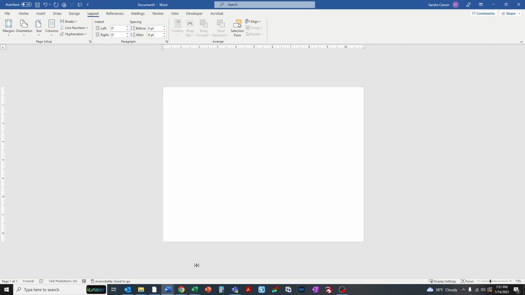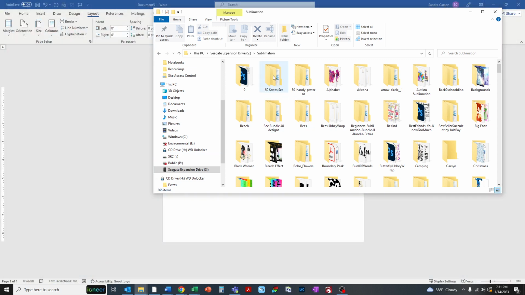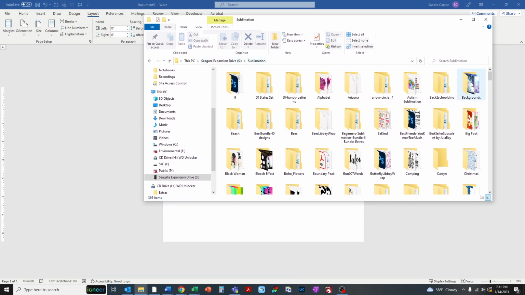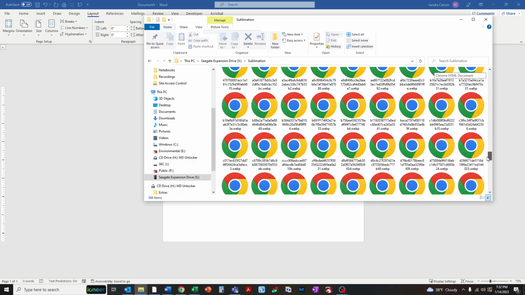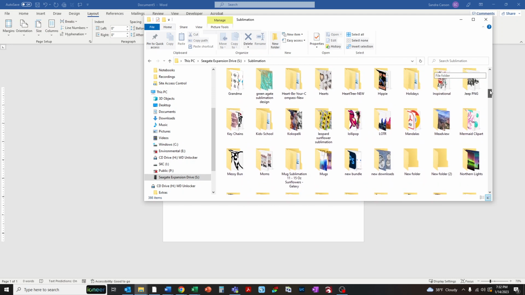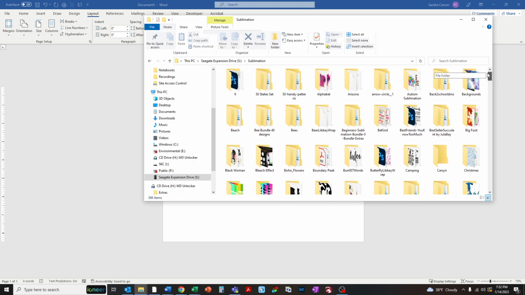Then what you want to do is open up the folder that has your images in it. I have a folder called Sublimation. It's got my backgrounds and my funny graphics and everything. I haven't figured out exactly the organization structure I want to use, but this one's good for now. So the first thing we'll do is drag a background in.